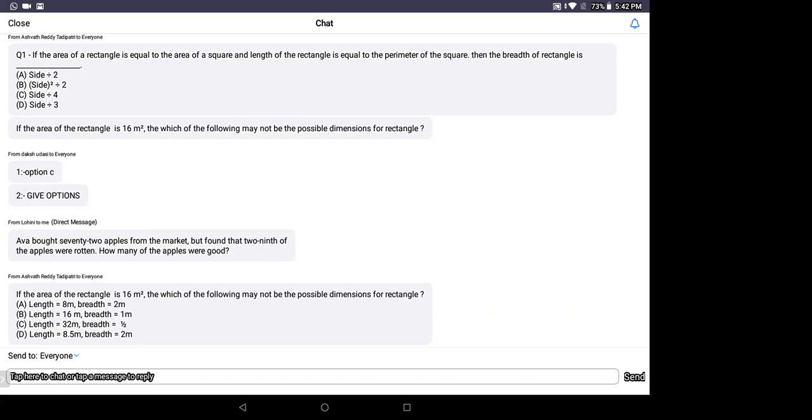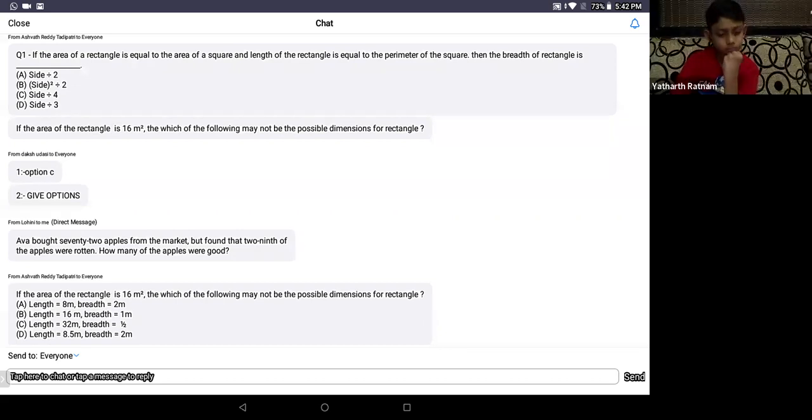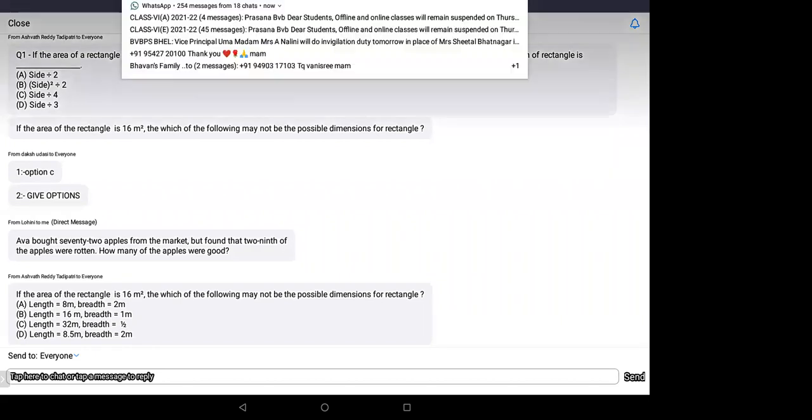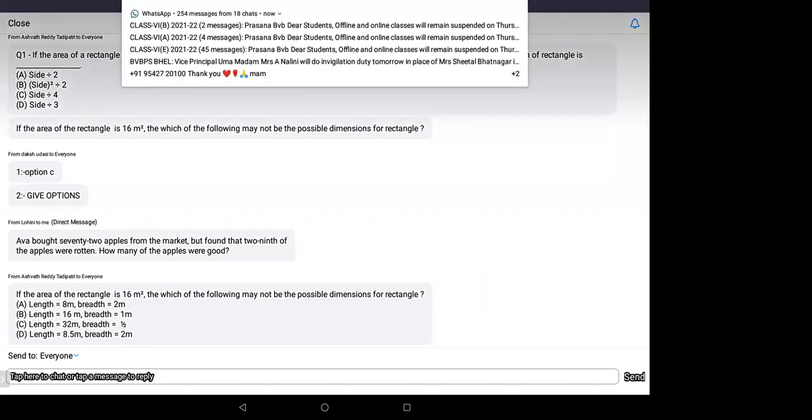So area of rectangle equal to area of square means L into B equal to A into A. So both the length into breadth and the area of square are the same. Suppose if you take 4 into 4, what means, children? 4 square is 16. If you take as a perimeter, 2 times length plus.